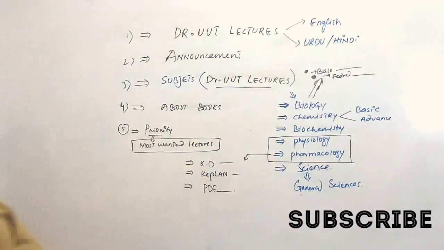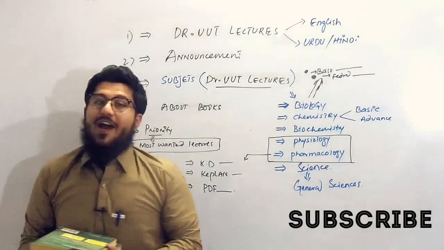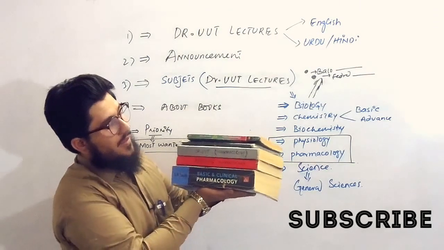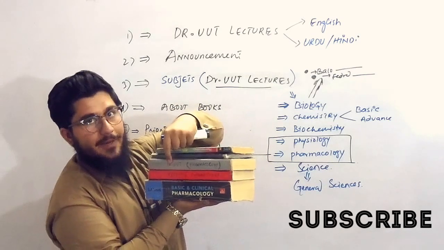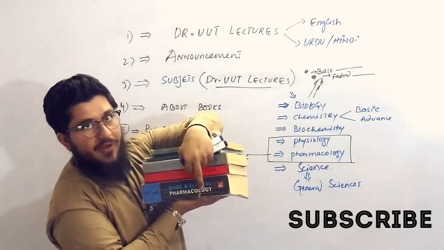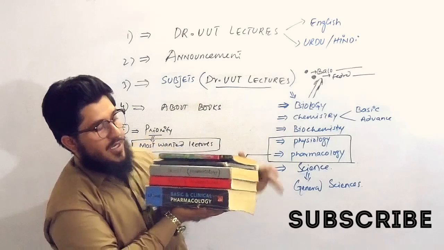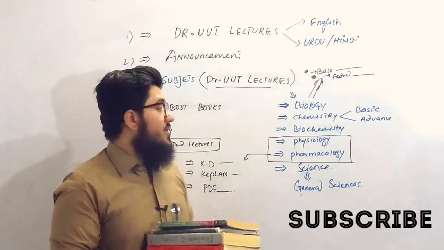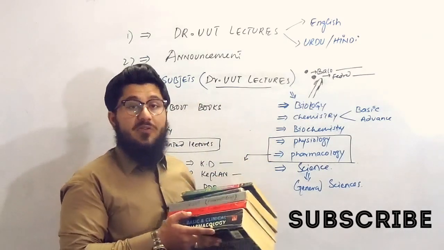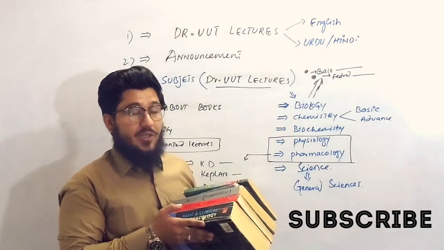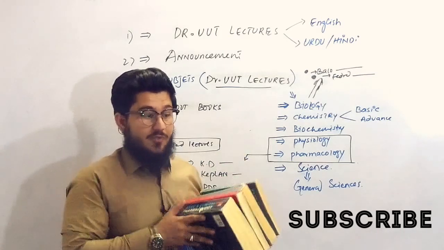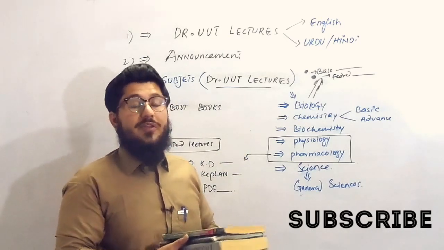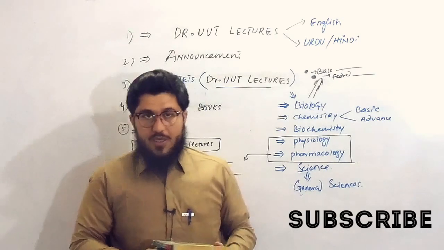And about pharmacology, we have this stuff. The BRS review, Top One, Yasser review, the Kaplan, Katzung review, and Katzung textbook. These are the books that we study for creating the lectures of pharmacology. So whenever we have a very difficult topic, in order to make the topic very easy, we take the help of all these books. We just take the points from all the books and then collect them. After that, we make the topic super duper easy for our students.